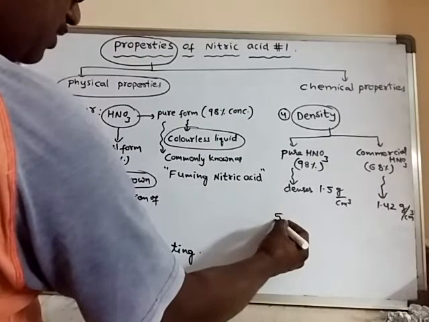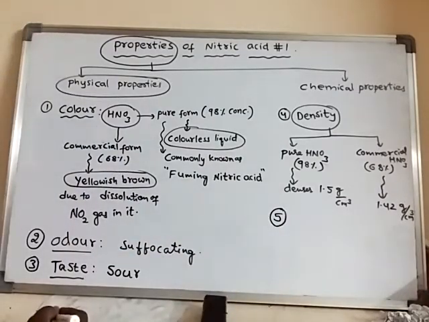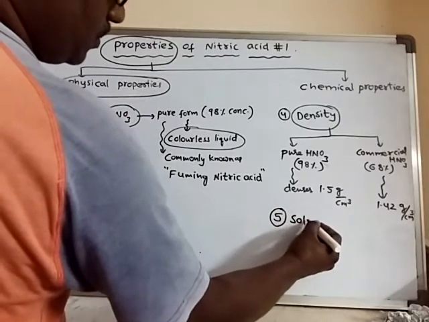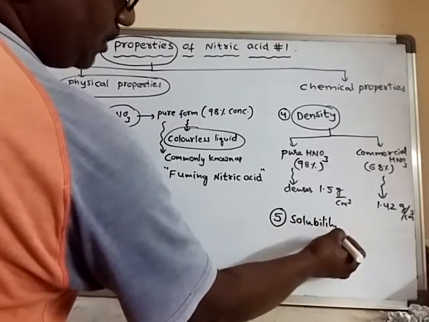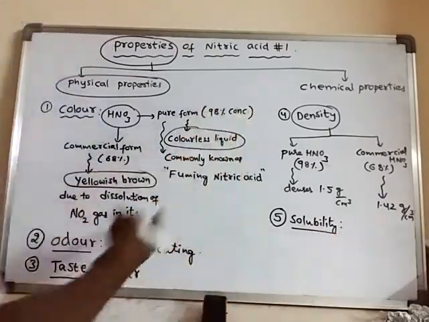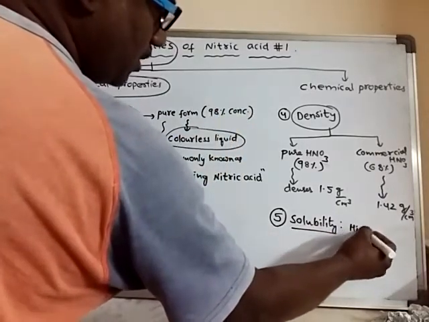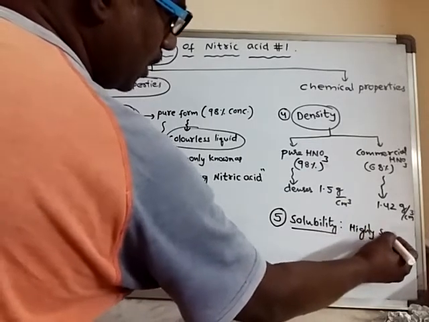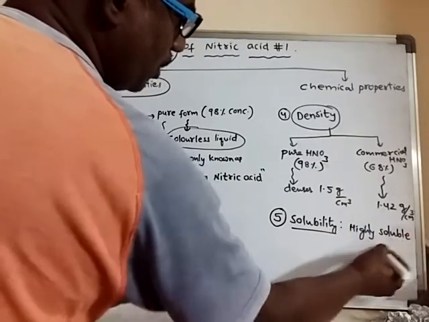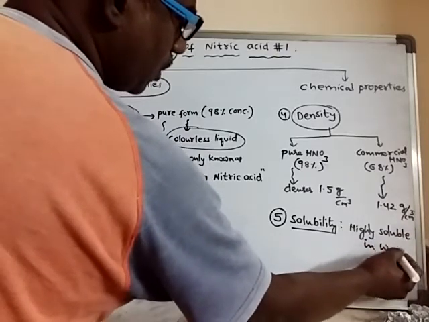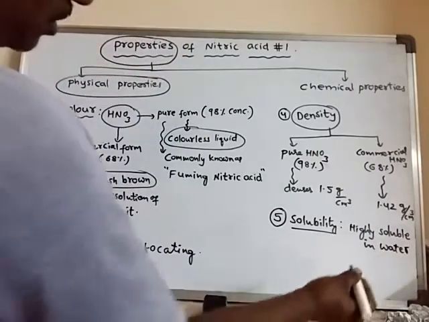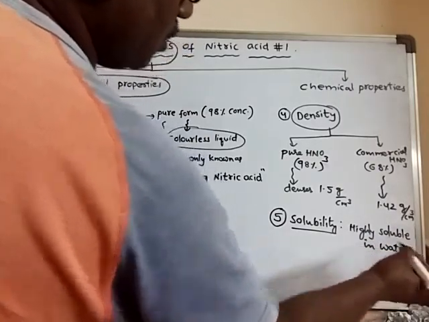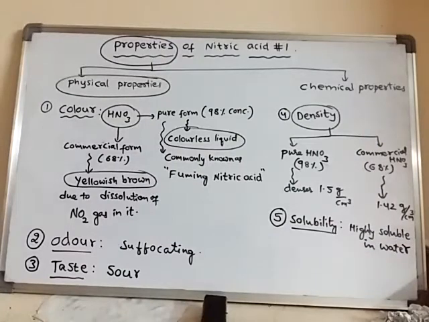The next physical property is solubility. Generally, acids are soluble. Nitric acid is highly soluble in water. Generally all acids are soluble in water, and nitric acid is highly soluble in water. Many acids are highly soluble, and amongst them, nitric acid is one of the highly soluble acids.